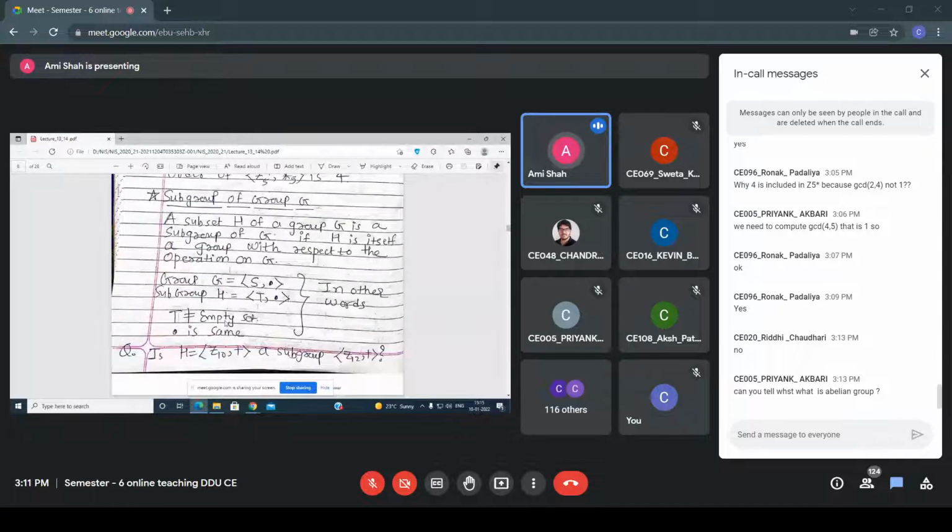Now this type of question can be asked. H equals Zn, and here the operator plus is given, and here also the operator plus is given. Now please reply everyone. Is it a subgroup of group G? Please read this definition and please reply. Is H a subgroup of this Z12 plus?